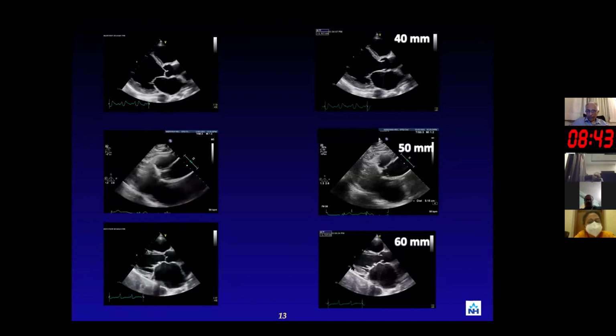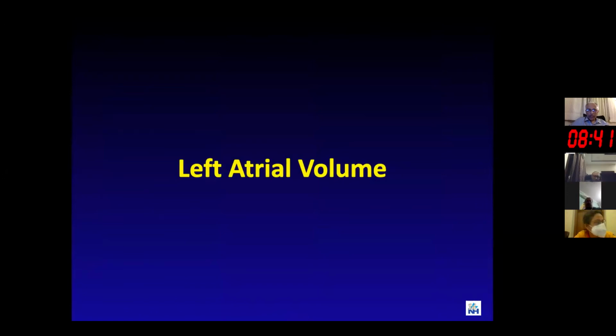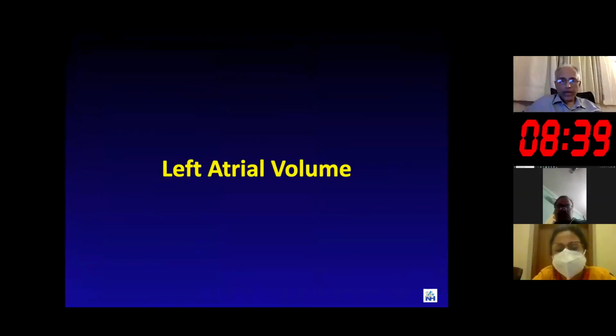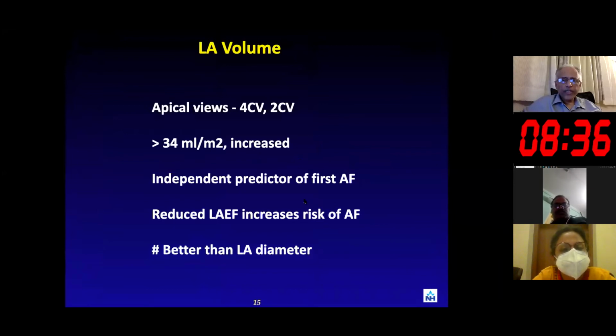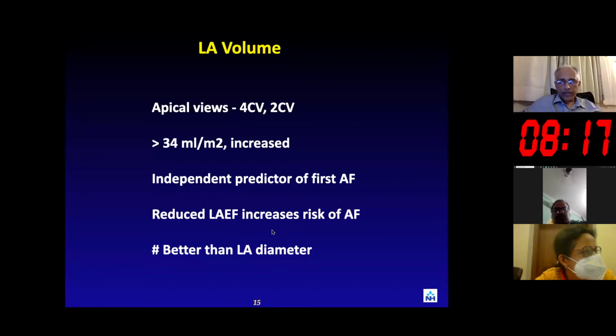But in view of its limitations, the next one that has been looked at is the left atrial volume. So these are taken from the apical views, and the cutoff value, which has been standardized, is 34 ml when it is indexed. And this is an independent predictor of first atrial fibrillation. And if there is a reduced left atrial emptying fraction, this increases the risk of atrial fibrillation. And it is definitely better than the LA diameter. Again, a very simple and easy to do parameter that provides a lot of information.